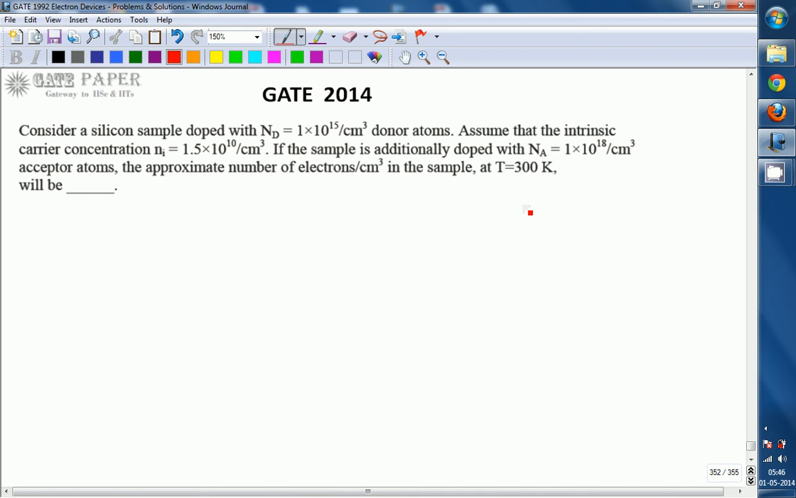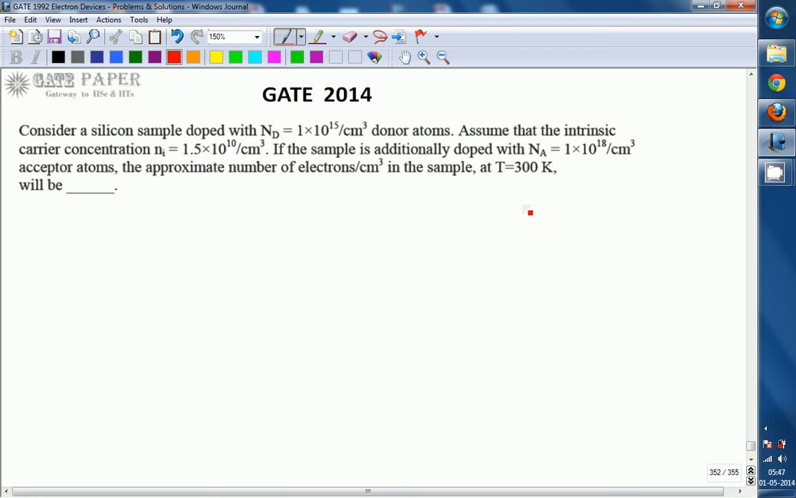Hello, we are discussing the GATE 2014 ECE paper, and this question is related to electronics. Consider a silicon sample doped with 1 into 10 power 15 donor atoms. Assume that intrinsic carrier concentration is 1.5 into 10 power 10 per centimeter cube. If the sample is additionally doped with 1 into 10 power 18 per centimeter cube acceptor atoms, the approximate number of electrons per centimeter cube in the sample at room temperature is.